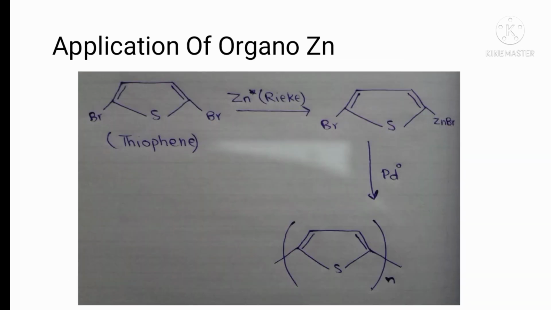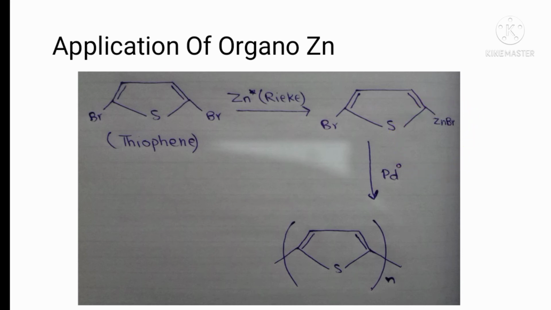Next, this is a more important application of organozinc: polymerization takes place. Here we have a thiophene. When Rieke zinc is reacted, it oxidatively adds between a carbon-bromine bond.